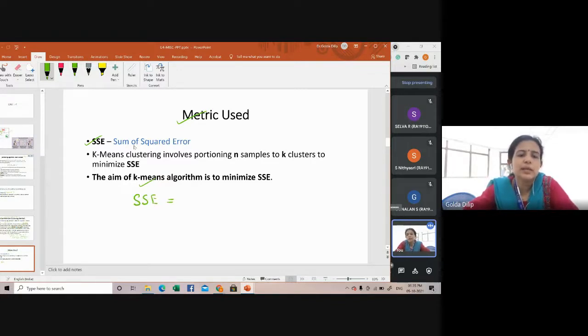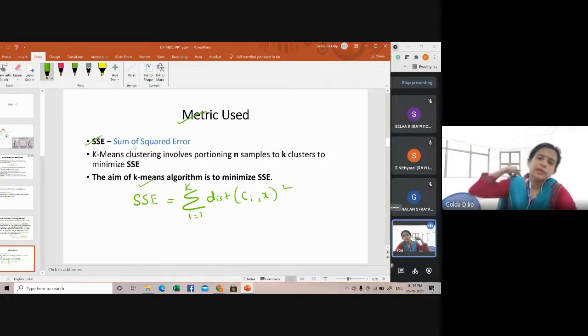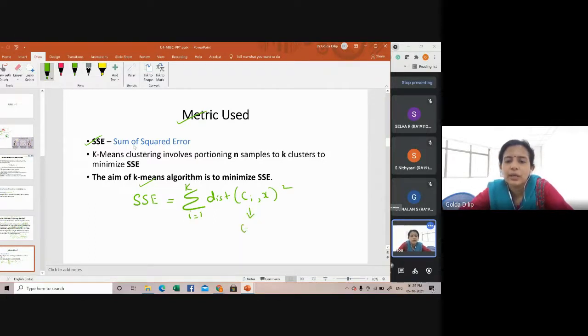Sum of square distance error is equal to sigma distance, let's say Ci, comma, x, the whole square. So what is the distance mentioned here? Ci is actually the centroid. The cluster center, centroid. Centroid of the ith cluster. So that's what is mentioned by Ci. And x is the sample or the data point.